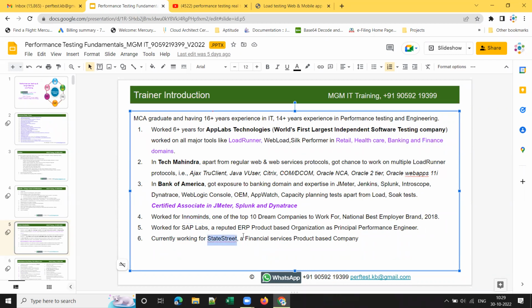Later on I worked for State Street. This is also my previous company. I cannot disclose my current company. This was also one of the product-based companies that I worked for. So I worked for both service-based and product-based organizations. The service-based ones are App Labs, Tech Mahindra and InnoMinds. And the product-based companies that I worked for are SAP Labs and State Street.